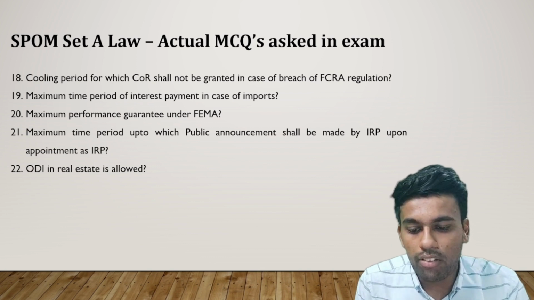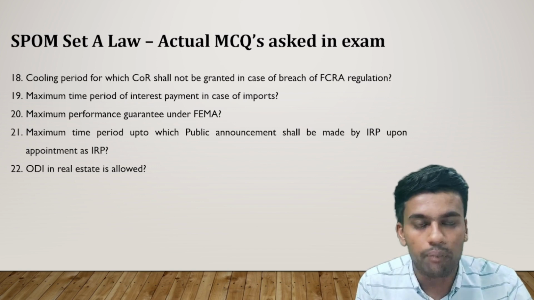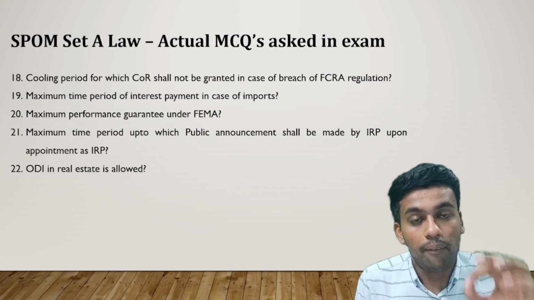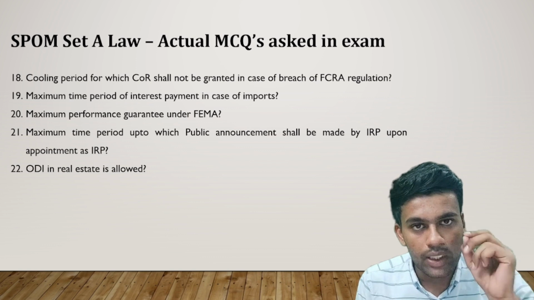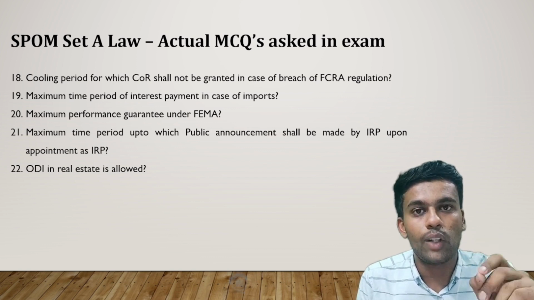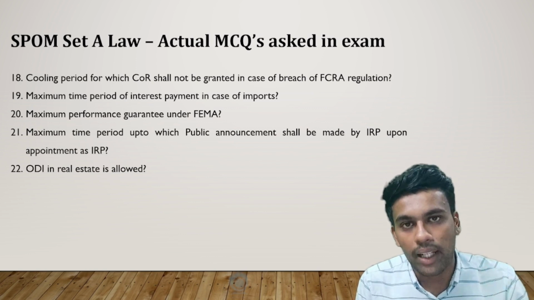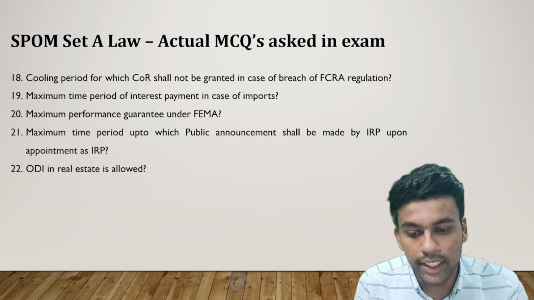The question number 21 was, maximum time period within which a public announcement shall be made by the IRP upon appointment. If you are somebody who has been appointed as an IRP, then what is the time limit within which you are supposed to make a public announcement with respect to submission of claims? So this is within 3 days.